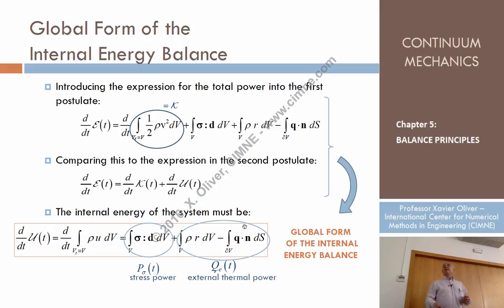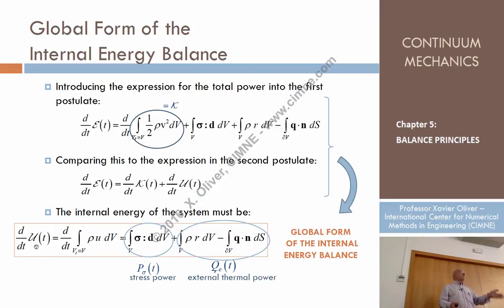It says that the internal energy, so that part of the total energy which is not kinetic, okay? Everything except kinetic energy that we introduce into the body is spent to produce stress power and produce heat through sources or conductivity. Okay? That is the balance. There is an equality.